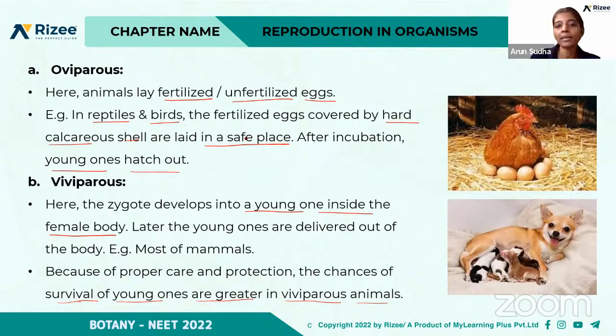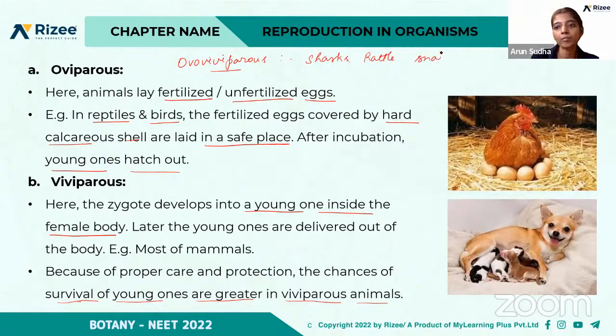And there is another category which is called the ovoviviparous. So what do you mean by ovoviviparous? Here the examples are shark and rattlesnakes.